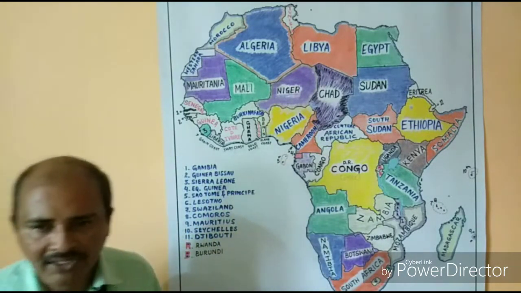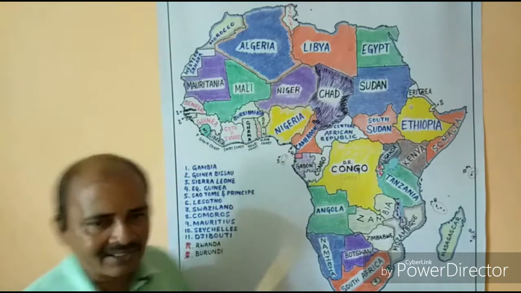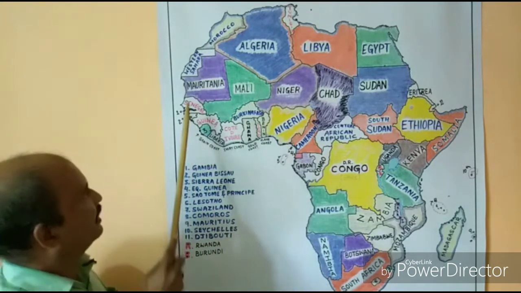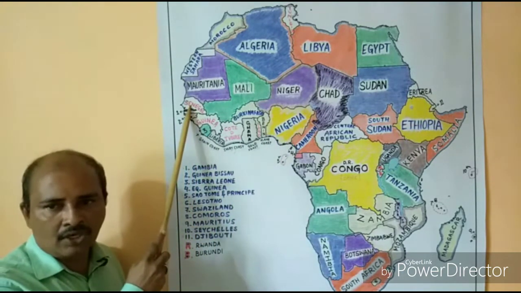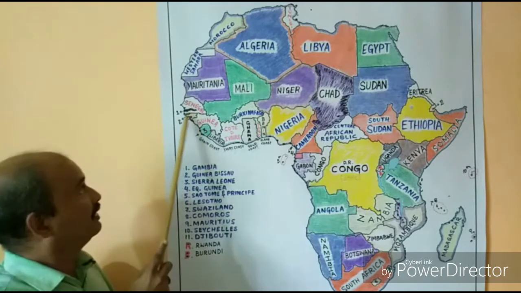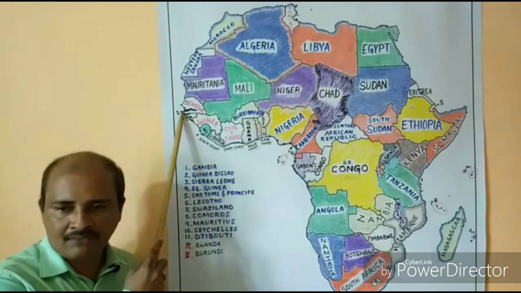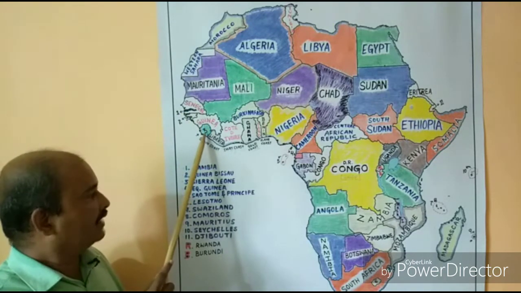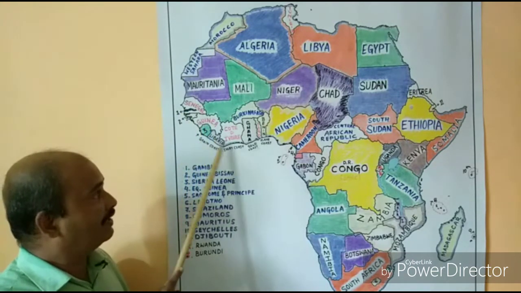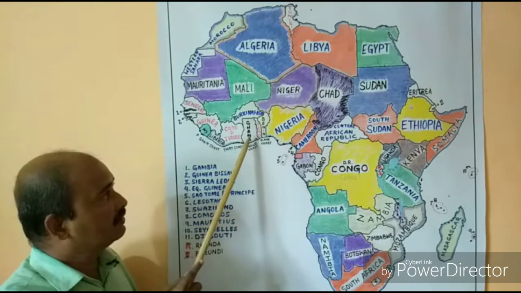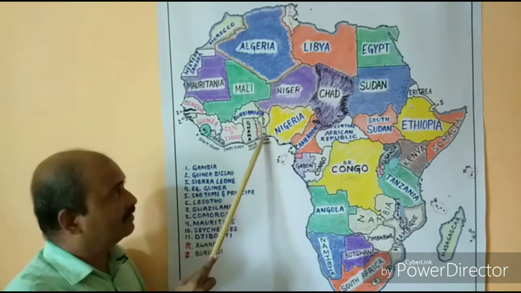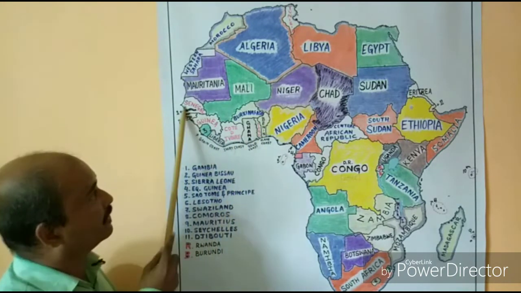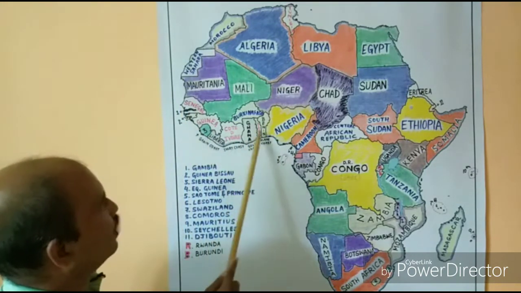Now when it comes to the arc, we need to remember it like an arc. In this arc we find Senegal, Gambia, a very small country, Guinea-Bissau, Guinea, and then we have Sierra Leone, Liberia, Cote d'Ivoire, Ghana, Togo, Benin. So this forms an arc. This group of countries you need to remember as one group.